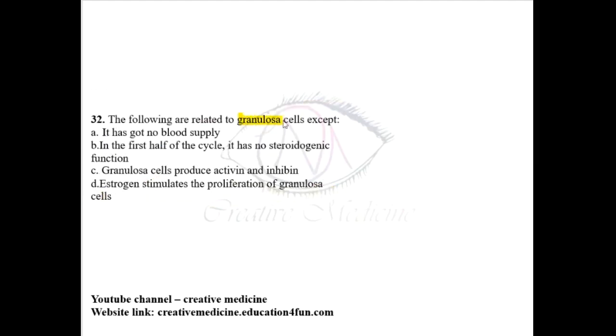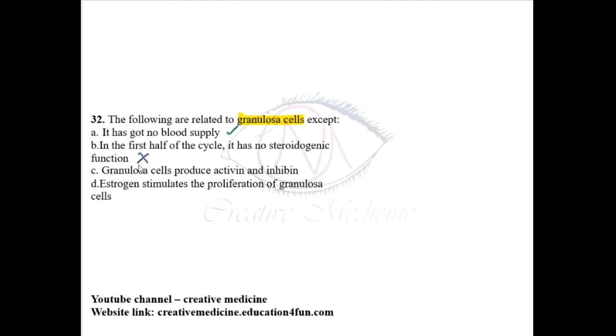Then, which of the following is related to granulosa cells, except? So, granulosa cells have no blood supply. True. In the first half of the cycle, it has no steroidogenic function. This is false. They have steroidogenic function in the first half of the cycle. Granulosa cells will actually help in production of androgens and estrogens. Granulosa cells and theca cells.